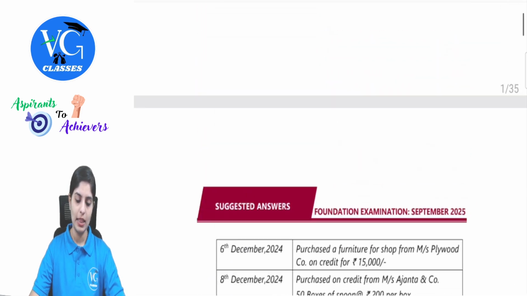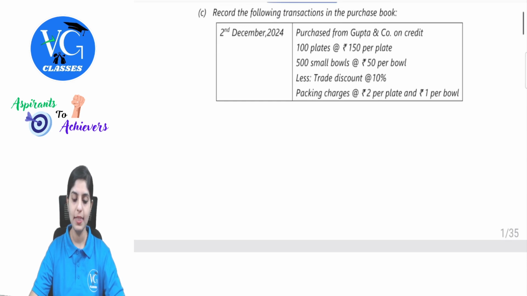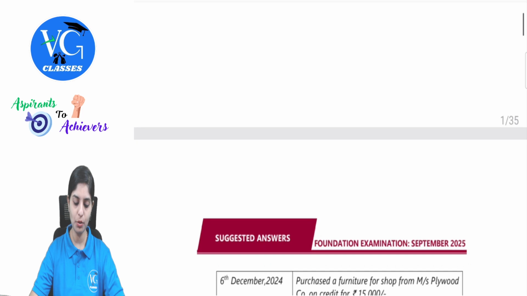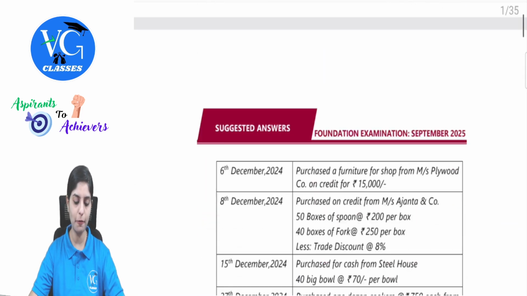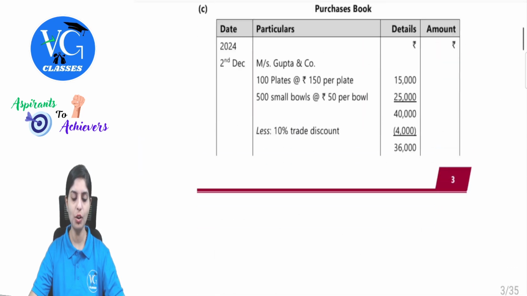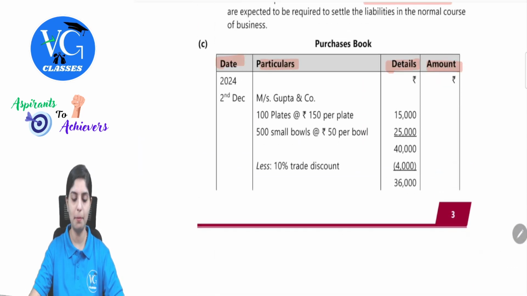Yes. Next part of the first question: record the following transactions in the purchases book. This is a subsidiary book based question. So let's analyze this one by one. Before we run through this, there should be a format drawn. So the format here will be date, particulars, details, and then amount.